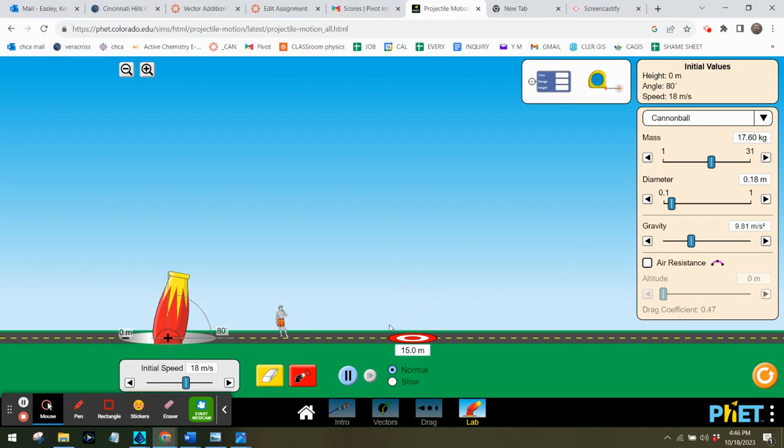Now step number 10 says to make sure your firing height is 0 meters. So we're at 0 meters, and observe the range when you fire. And so number 10, you're supposed to look through it and figure out your best angle. I will tell you it is not 25, 65, 30, or 60. There should be a different one that's the biggest angle. I'll let you figure out which one that is. I think you can get that on your own.